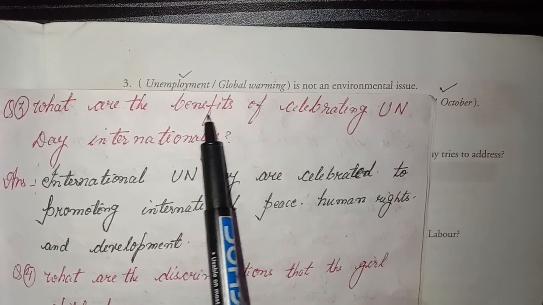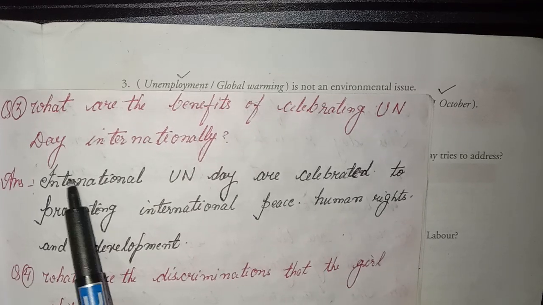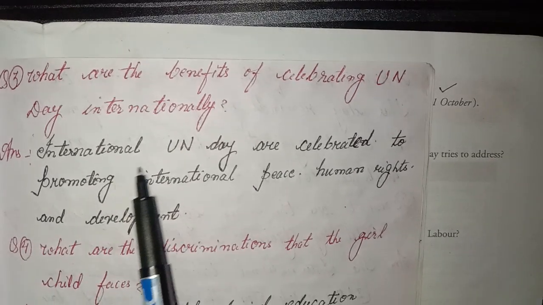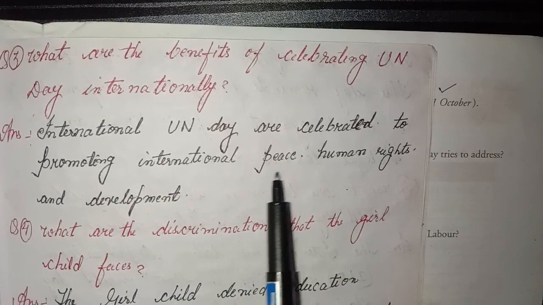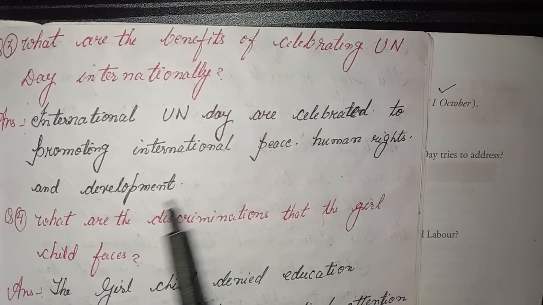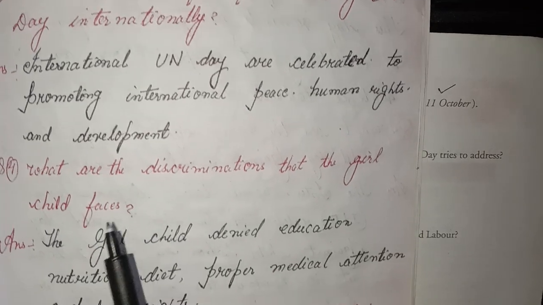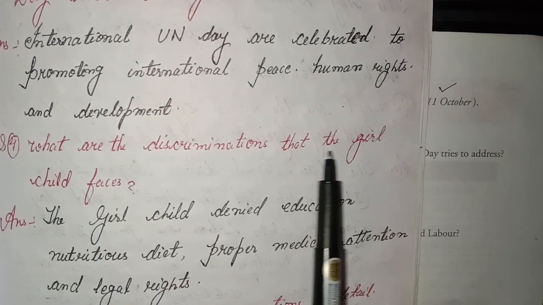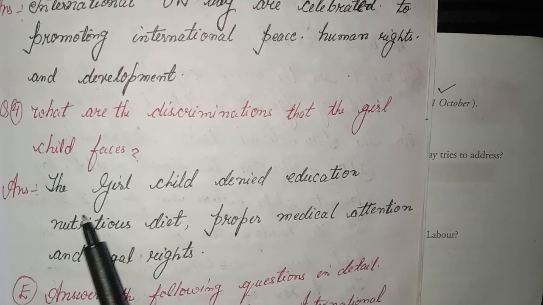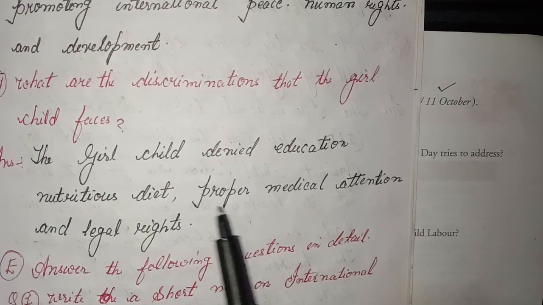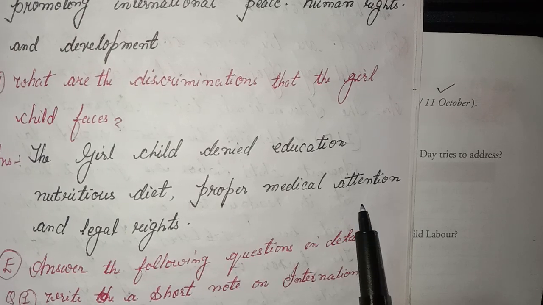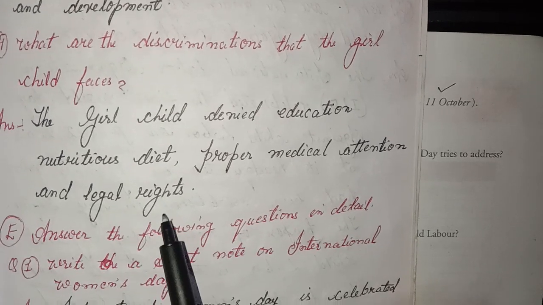Third, what are the benefits of celebrating UN Day internationally? Answer. International UN Days are celebrated to promote international peace, human rights, and development. Fourth, what are the discriminations that the girl child faces? Answer. The girl child is denied education, nutritious diet, proper medical attention, and legal rights.